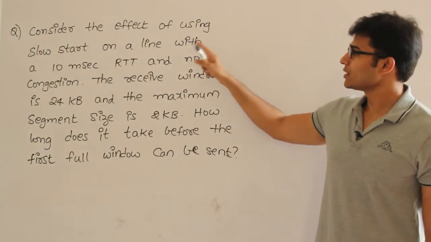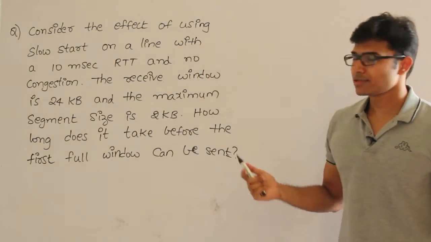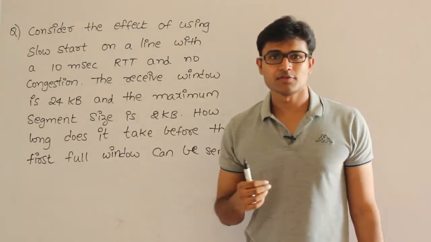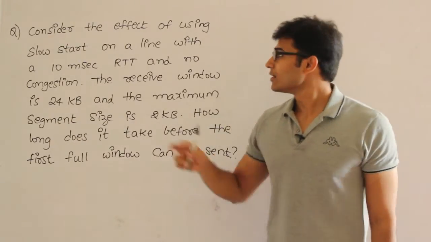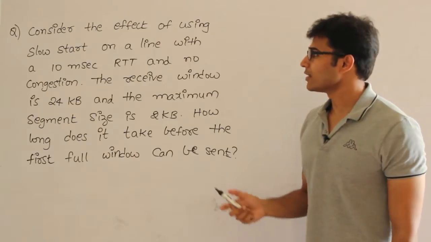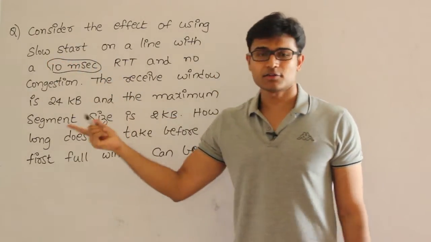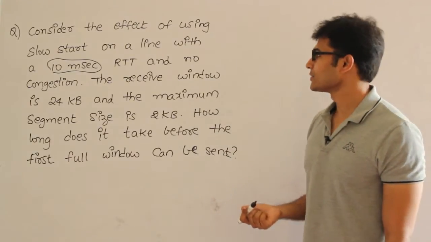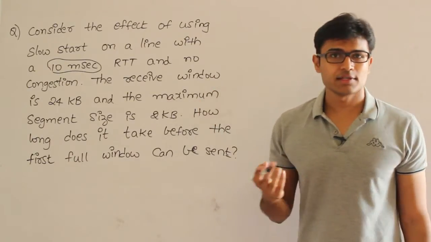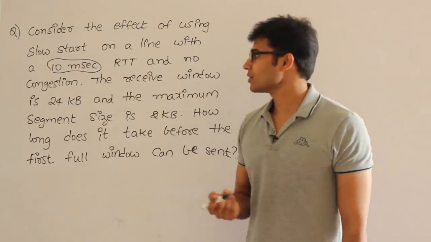Now watch it. Consider the effect of a slow start. Slow start is nothing but that congestion control algorithm which we have already seen. Slow start on a line with RTT given as 10 milliseconds, which means if you send a packet, acknowledgement will come back in 10 milliseconds, and no congestion. They are saying that there are no timeouts or 3 duplicate acknowledgements.